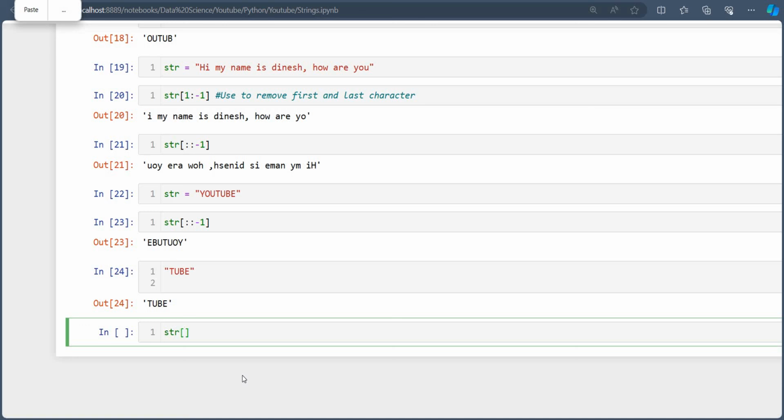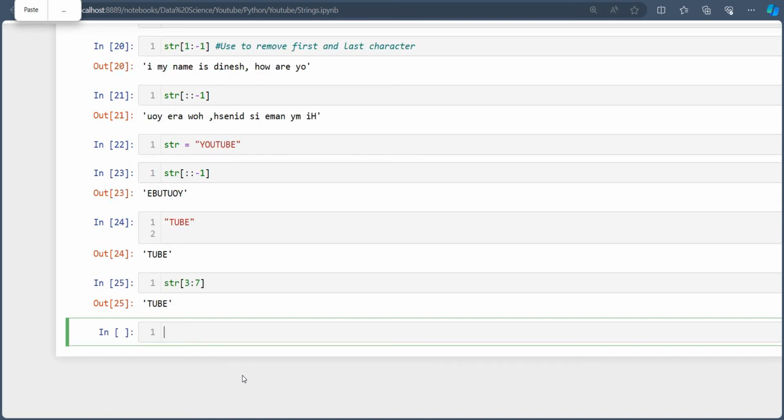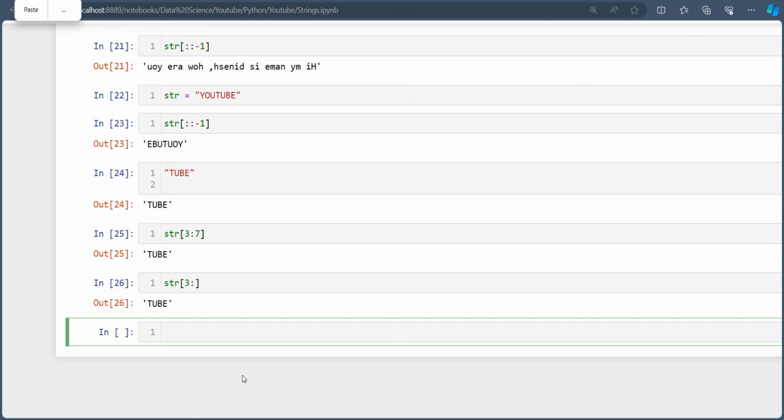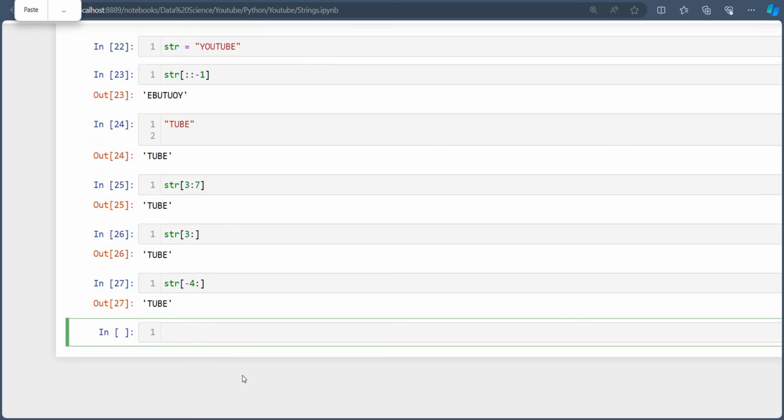Our indexing is 0 1 2 3, from 3 to 7, tube. String from 3 to end. String from 3 to -1 -2 -3 -4, -4, tube.